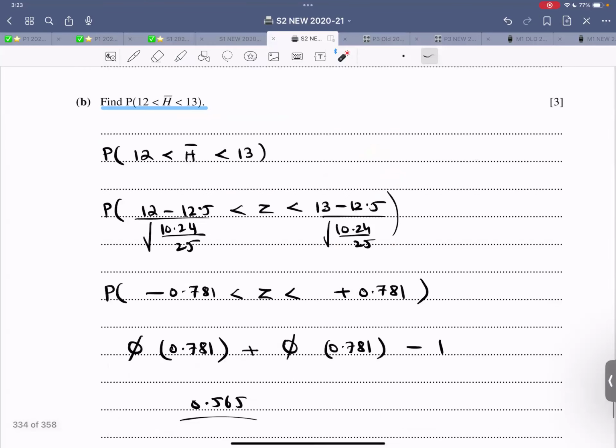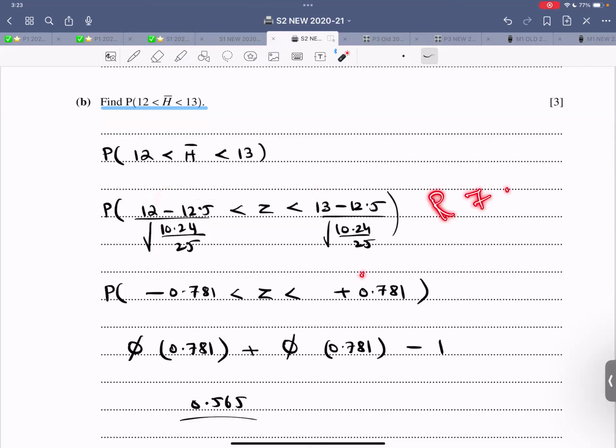Second part, find the probability h bar lies between two values. So h bar lies between 12 and 13, standardize. Subtract the mean, divide by the new standard deviation, which is the square root of variance divided by n. Don't forget that. Now this is 0.5 units away. This is 0.5 units away. This is coming out to be negative. This is coming out to be positive.